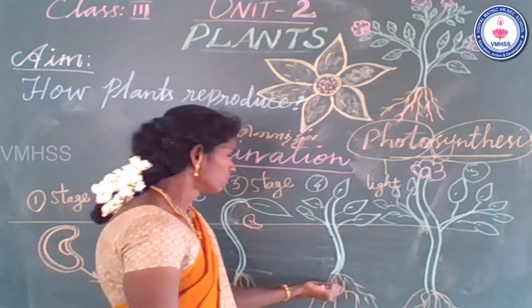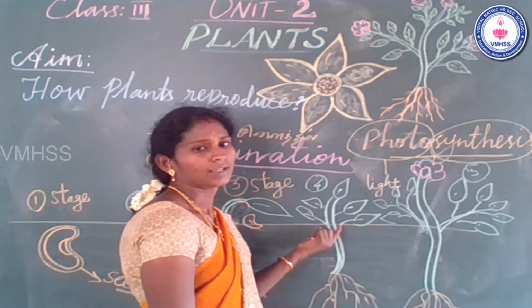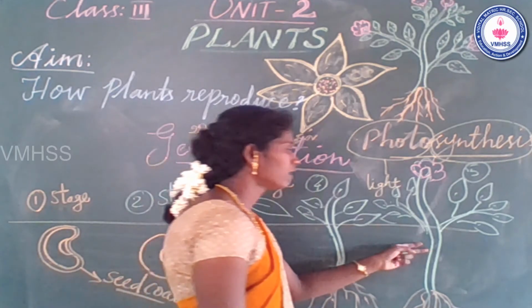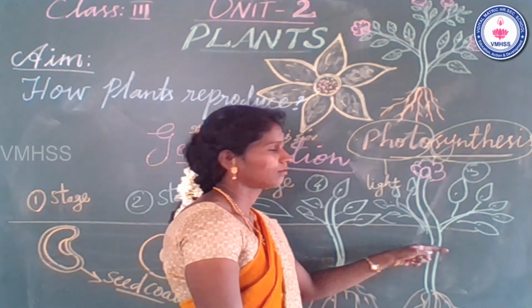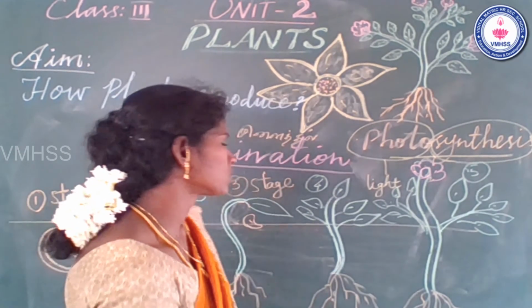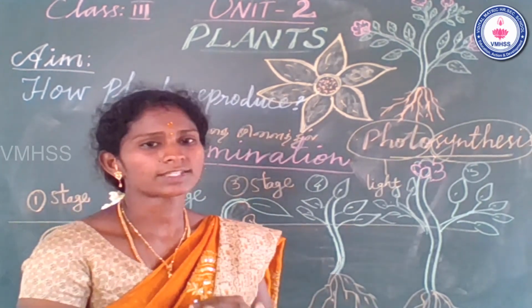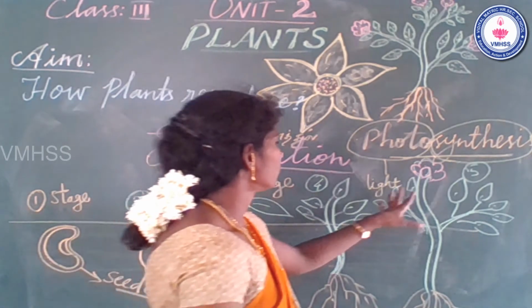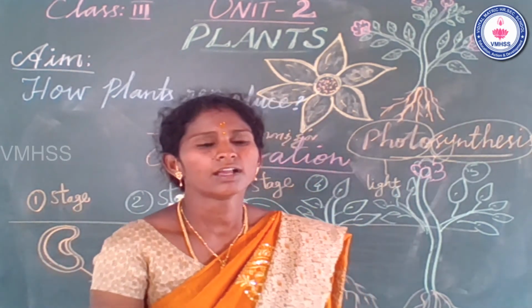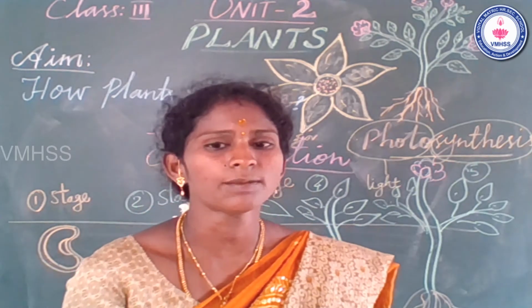Fourth one, the shoot system comes in contact with sunlight. Fifth one, the adult plant stage. The plant is fully developed at this stage, with leaves, flowers, and every part fully developed. Totally 5 stages of the germination process.